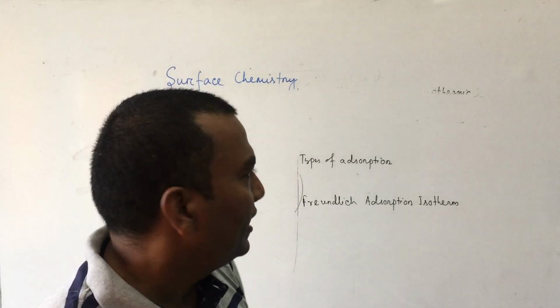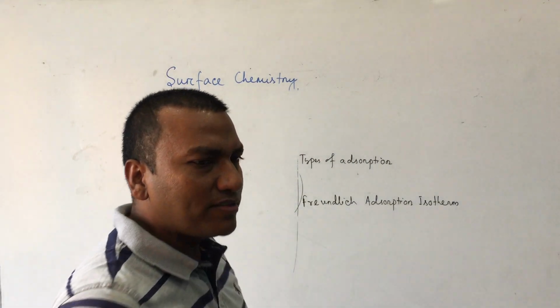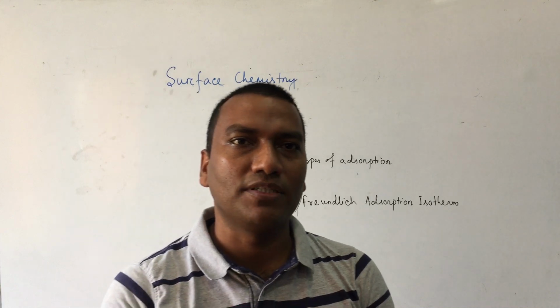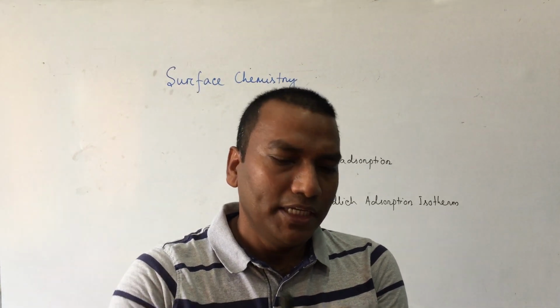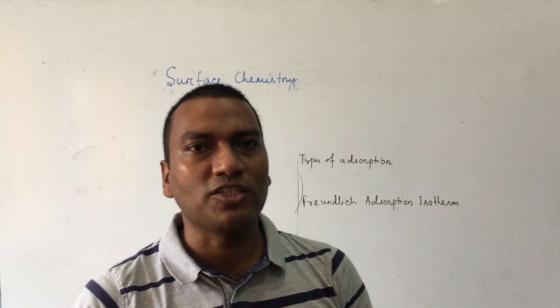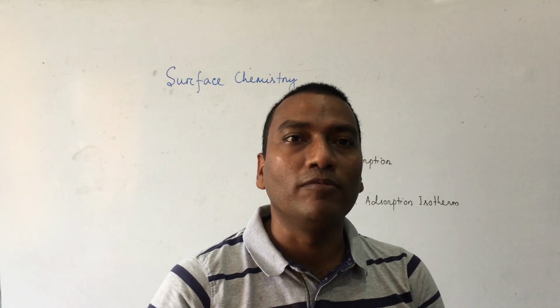Clear? Then, the next part is types of adsorption. Adsorption is actually of two types. Suppose you take bread, and over the bread you take butter. When butter accumulates over the surface of the bread, no new compound forms.